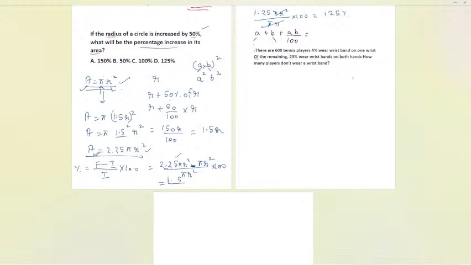Now a and b, if I tell you, here a is 50% only. We are increasing by 50%, so we can take a and b as 50% each. So it will be 50 plus 50, then we have to multiply 50 into 50 and divide by 100. So it will be 100 plus, 0 and 0 cancel, it will be 25. So it will be 125%.